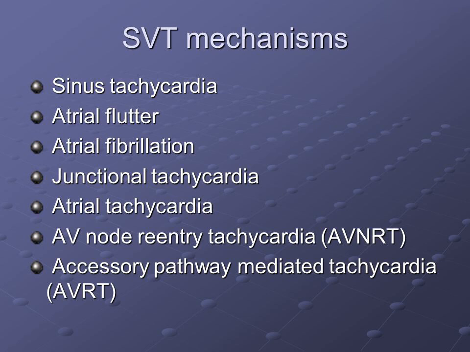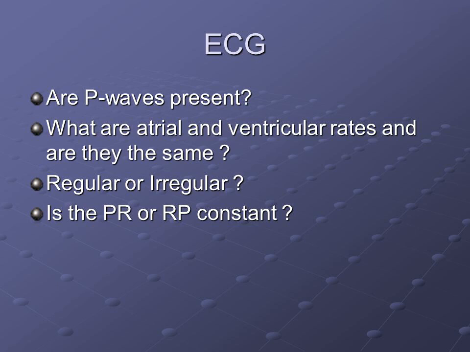SVT mechanisms: sinus tachycardia, atrial flutter, atrial fibrillation, junctional tachycardia, atrial tachycardia, AV node reentry tachycardia, AVNRT, and accessory pathway mediated tachycardia, AVRT. ECG: are P waves present?